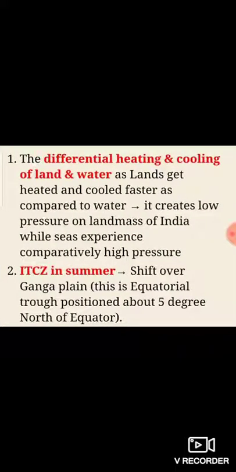To understand the mechanism of the monsoon, the following facts are important. First, the differential heating and cooling of the land and water. The differential heating and cooling of land and water creates low pressure on the landmass of India, while the seas around experience comparatively high pressure. Second, the shift of the position of the intertropical convergence zone, ITCZ.